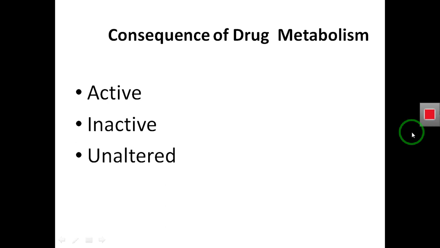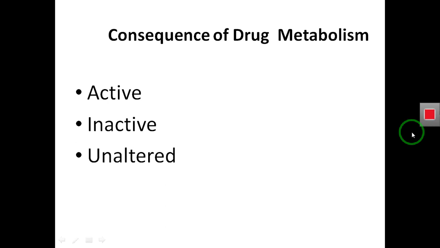So, what is the consequence of the metabolism? One of the consequences of drug metabolism is that the metabolism converts an inactive drug or prodrug into an active form, or it may inactivate the active form of a drug. It means it may be possible we consume a drug in its inactive form, and after the metabolism, the inactive drug converts into an active form to exert its biological activity.